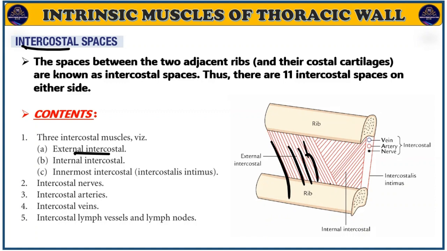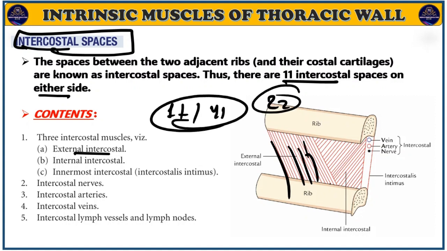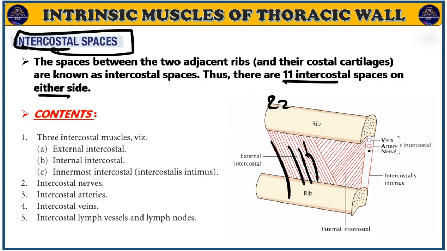You can easily understand from the name intercostal muscle. It is a space between the two adjacent ribs, and their costal cartilage also. So a space between two adjacent ribs or their costal cartilage is known as intercostal space. There are a total of 11 intercostal spaces on each side. Okay, on this side there are 11, so on the other side also 11, so what is the total? Very good, 22. Okay, I can appreciate that from you. Okay.